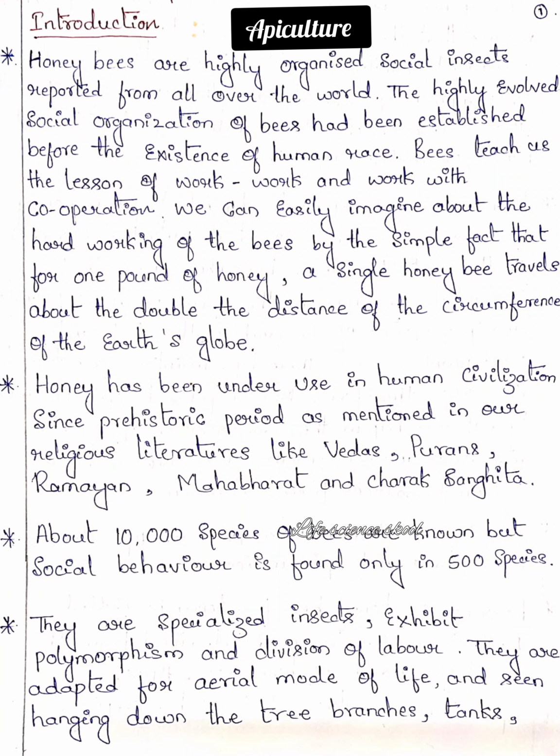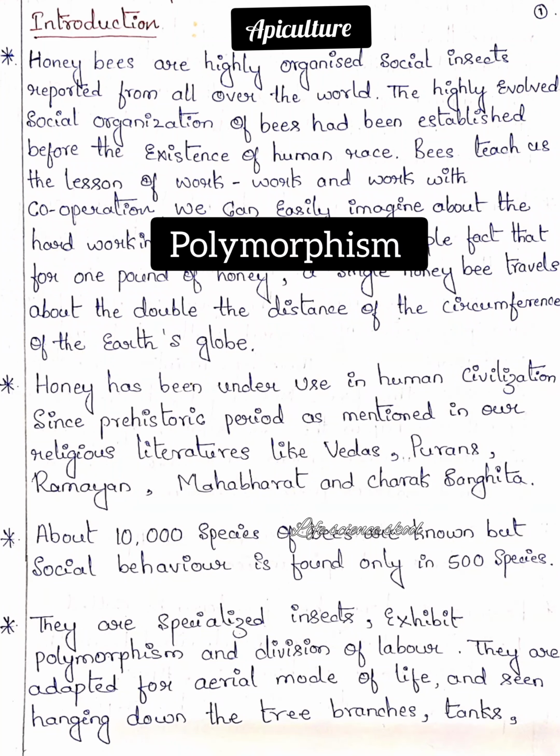As I just mentioned, this social organization exists even before the human race. If you look at the prehistoric period, as mentioned in our religious literature like the Vedas, Puranas, Ramayana, Mahabharata, and Charaka Samhita, they exhibit two main characters, that is polymorphism and division of labor. Now we will know what polymorphism is. Polymorphism means poly means many, morphism means forms.